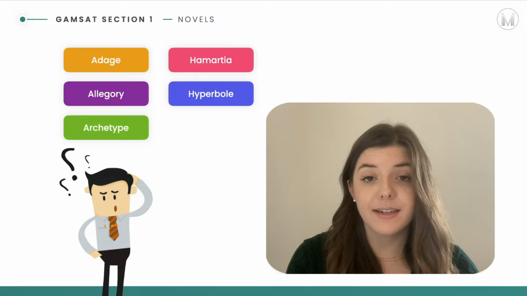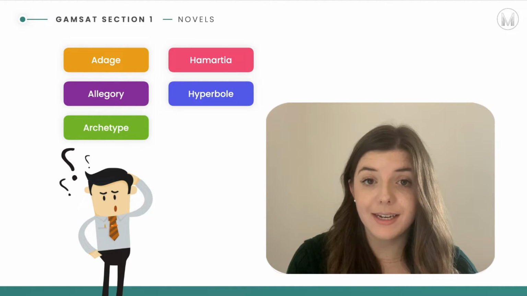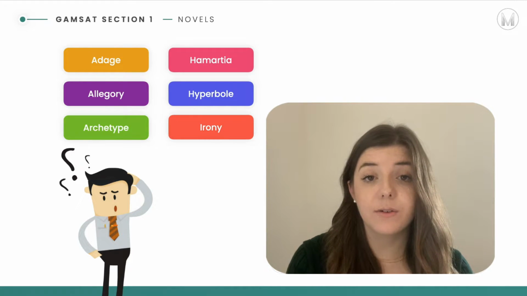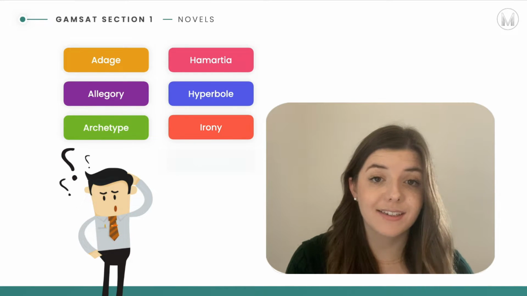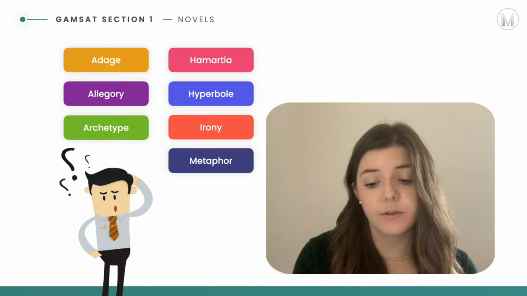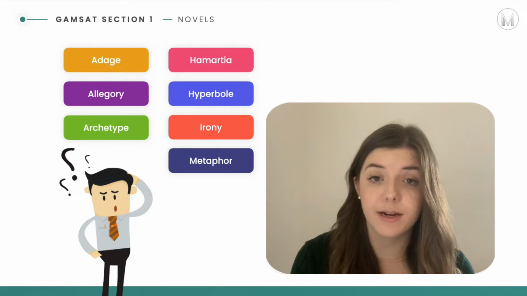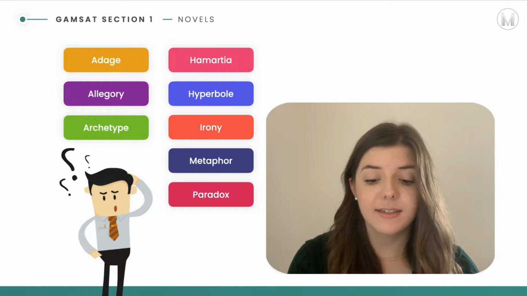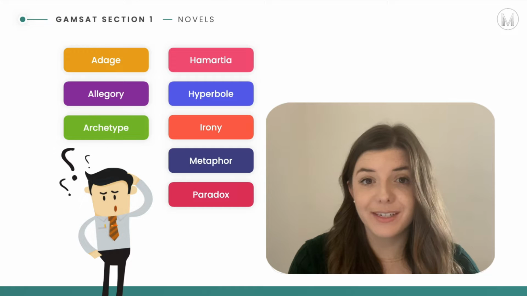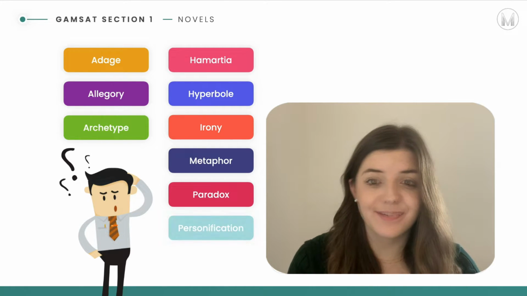Hyperbole. These are exaggerated statements or claims that are not meant to be taken literally. Irony is the expression of one's meaning by using language that normally signifies the opposite, and this is typically used for either humorous or emphatic effect. A metaphor is a figure of speech in which an object or idea is used symbolically, and this is to represent another in order to simplify or intensify a comparison. Paradox is a seemingly contradictory statement which nevertheless may actually be true, or it's a statement which seems true but is in fact contradictory. So a bit of a confusing one.